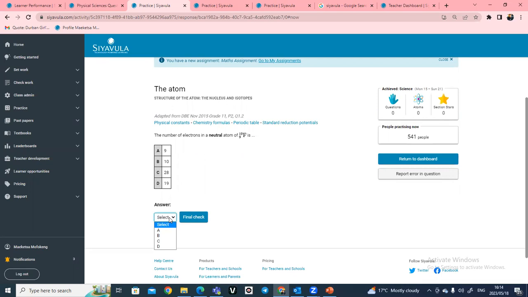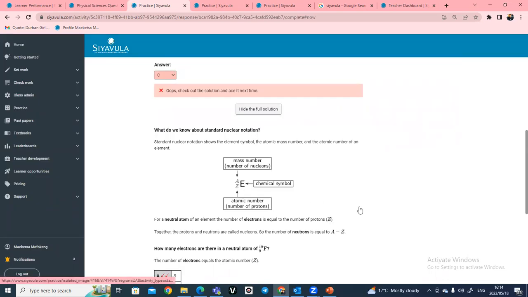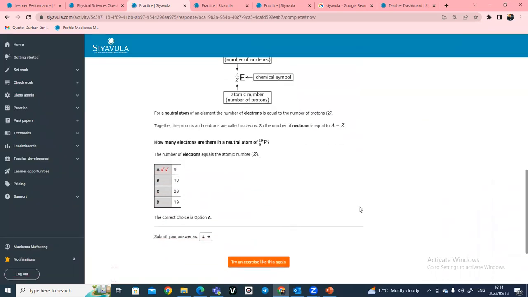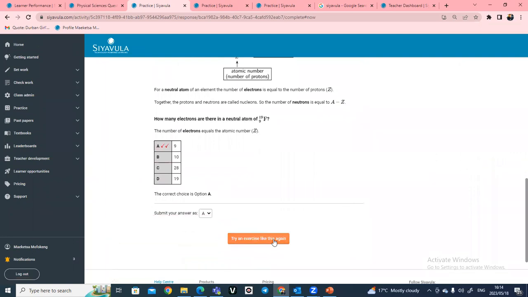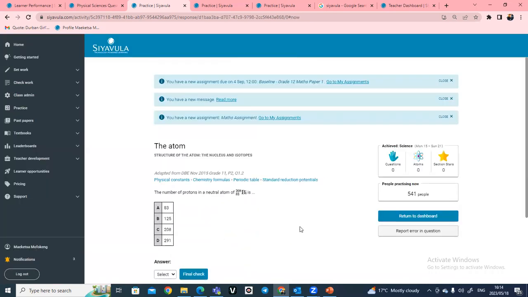And then it will generate another question that is similar to that one. Remember, our Siyavula content is generated, so it's going to generate different questions from there, and then learners will be able to work it out on a piece of paper, and then after that they will be able to give you an answer. Oh, so I'm one of those learners who are very slow in class, but with Siyavula, if I keep on reading, I will be able to click on the try this exercise again up until I have gotten the answer to be correct. All right, okay.